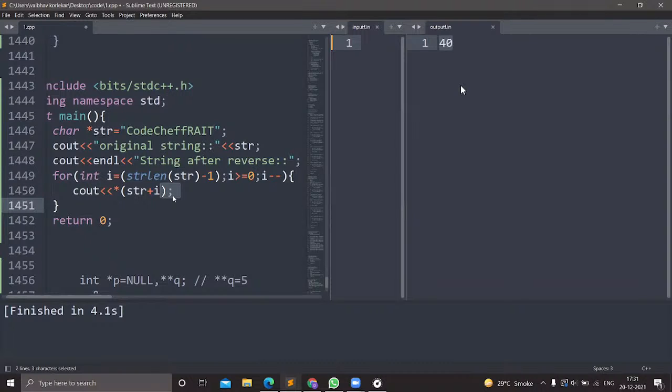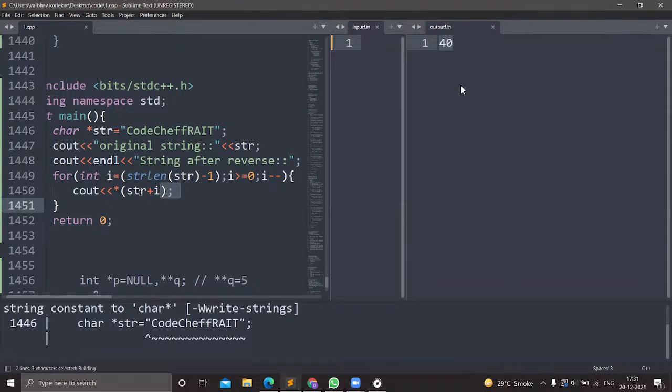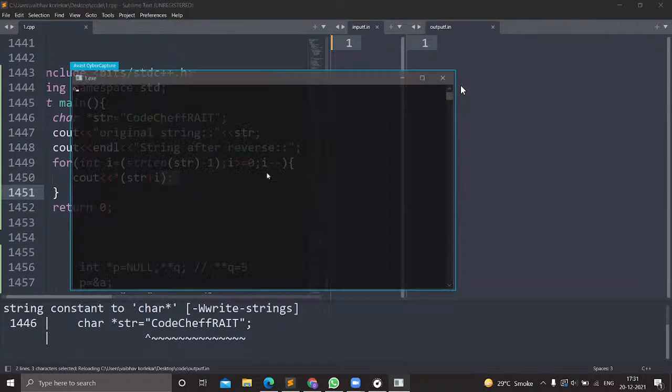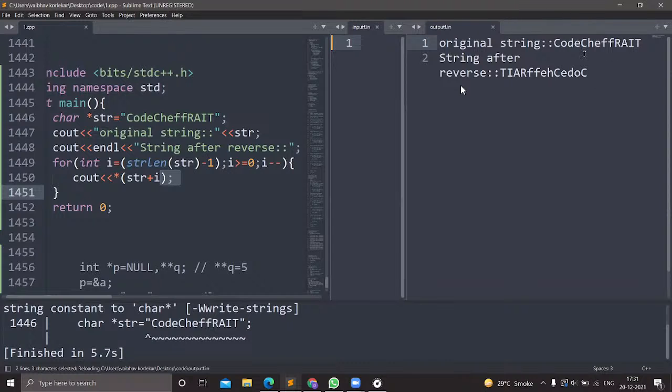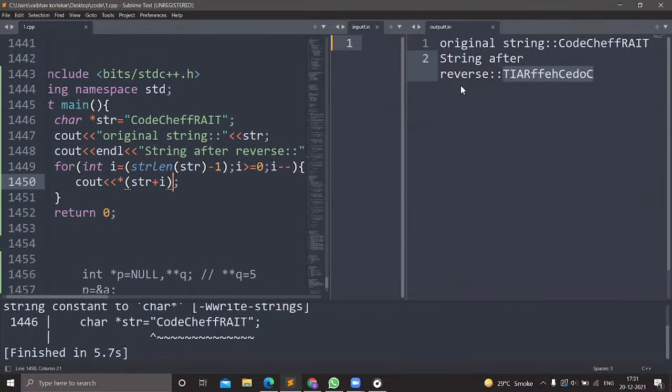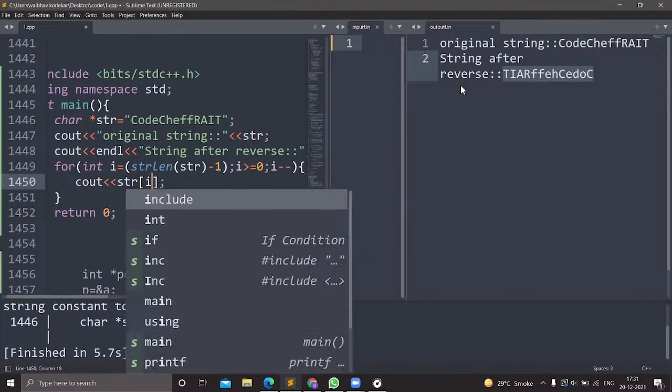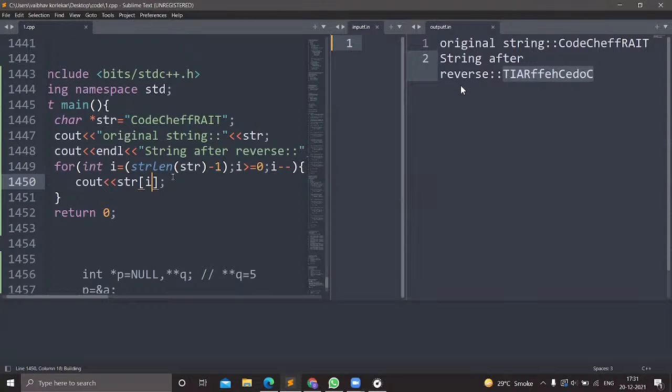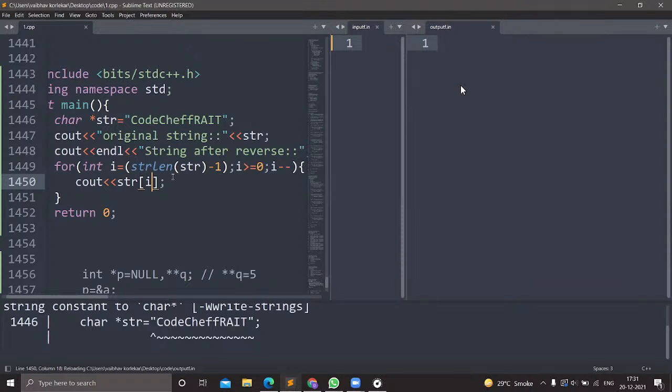I will run it and show you the output. You can see we are given the string and we have reversed the string. And we can also do it like this: str[i]. This will also run, and this will also give the correct output.